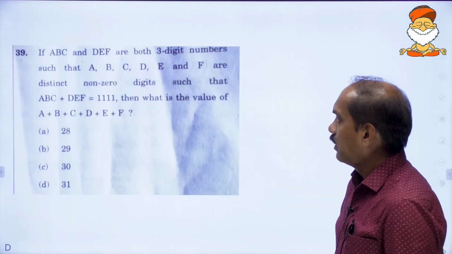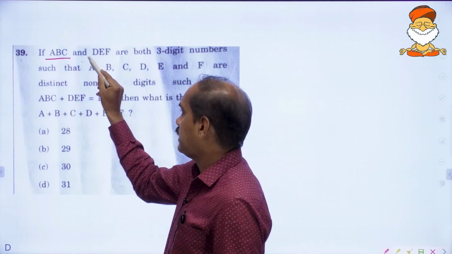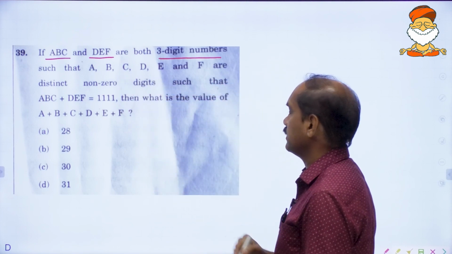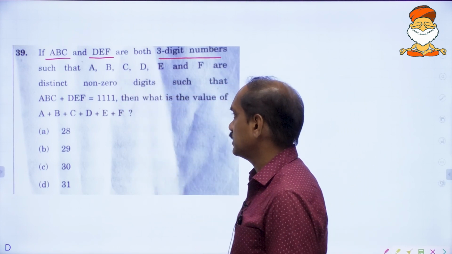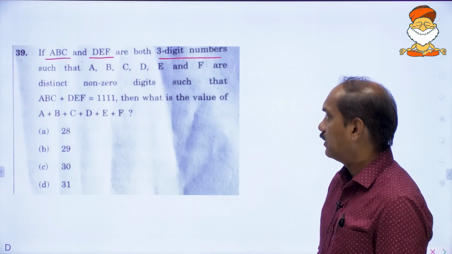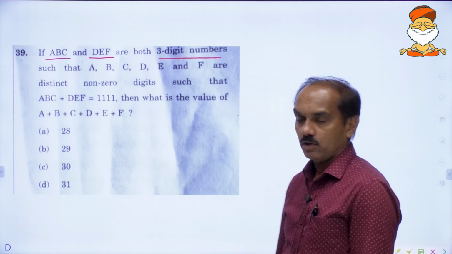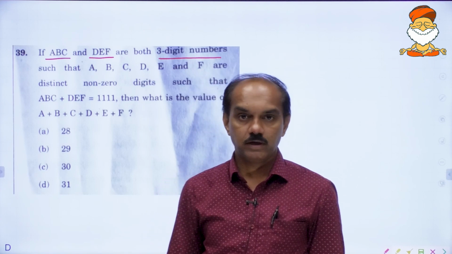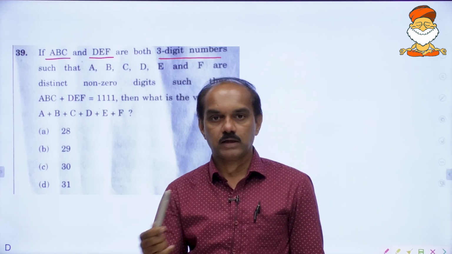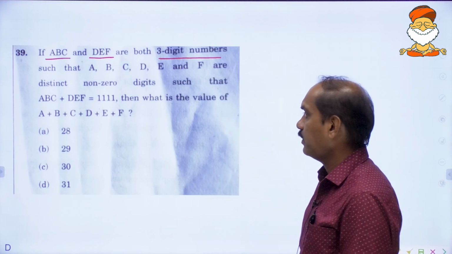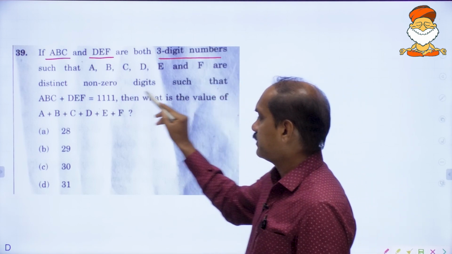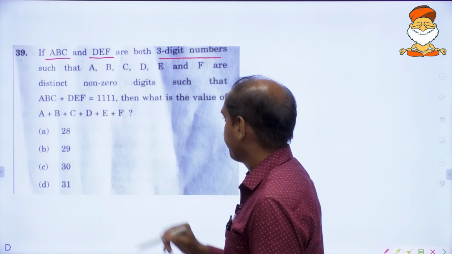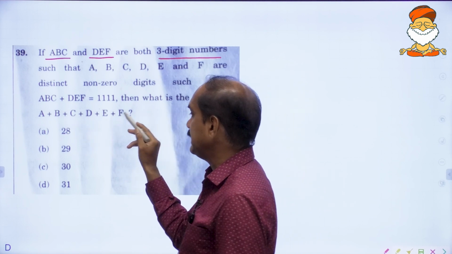Moving on to the next one. If ABC and DEF are both 3-digit numbers such that A, B, C, D, E and F are distinct non-zero digits, they are different non-zero digits. Non-zero means other than 0, and distinct means all should be different. If you take 2, then you cannot take 2 for any other variable, right? Such that ABC plus DEF is equal to 1111, then what is the value of A, B, C, D, E and F?